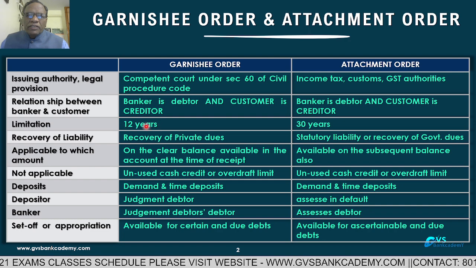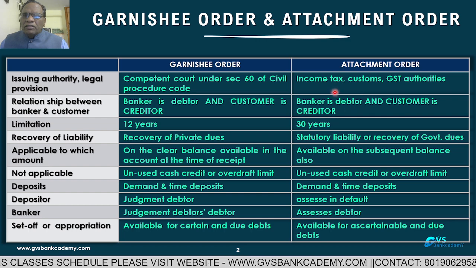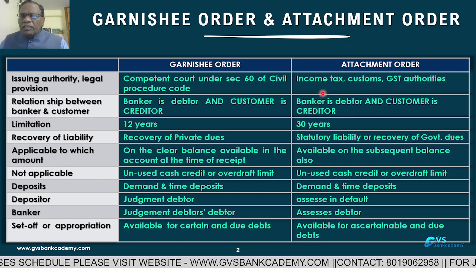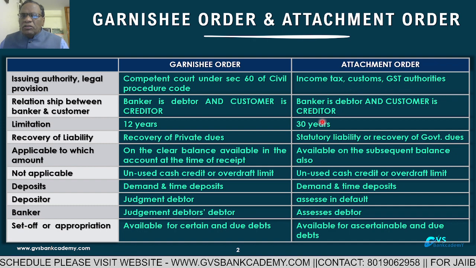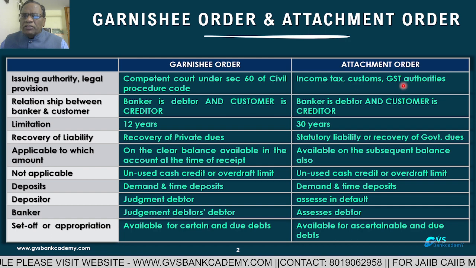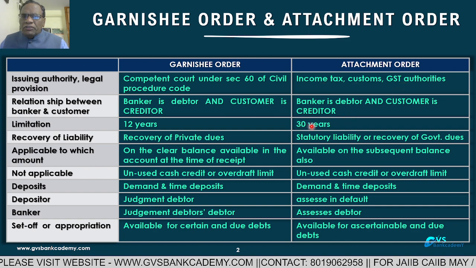Limitation period is 12 years from the date of issue. For an attachment order, since it is issued by government departments, it is 30 years. Income tax, customs and GST are government departments, so the limitation is 30 years from the date of issue.